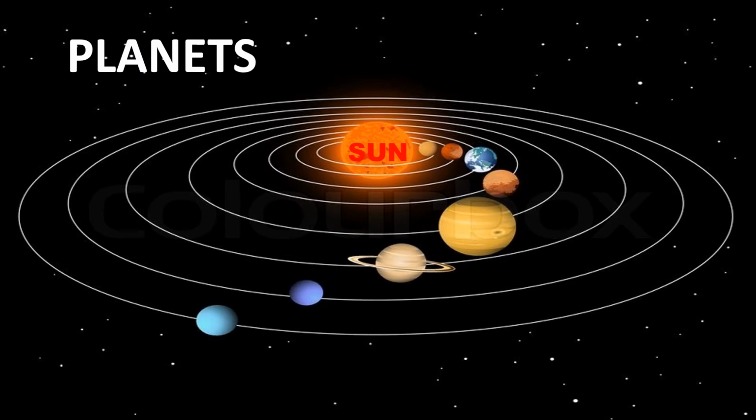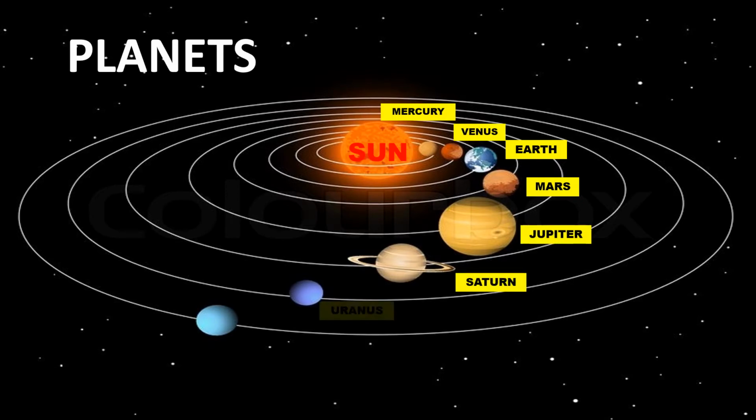Planets are the second member of the solar system. There are 8 planets in the solar system. The sequence of planets in the solar system, starting from the closest to the Sun, are Mercury, Venus, Earth, Mars, Jupiter, Saturn, Uranus, and Neptune.